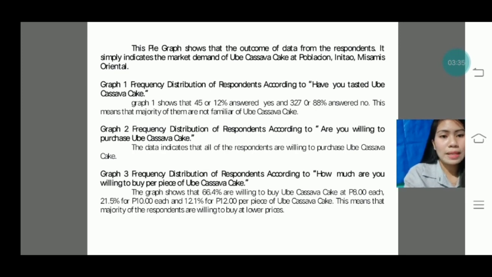Graph 2, frequency distribution of respondents according to are you willing to purchase Ubi Cassava Cake? The data indicates that all of the respondents are willing to purchase Ubi Cassava Cake.